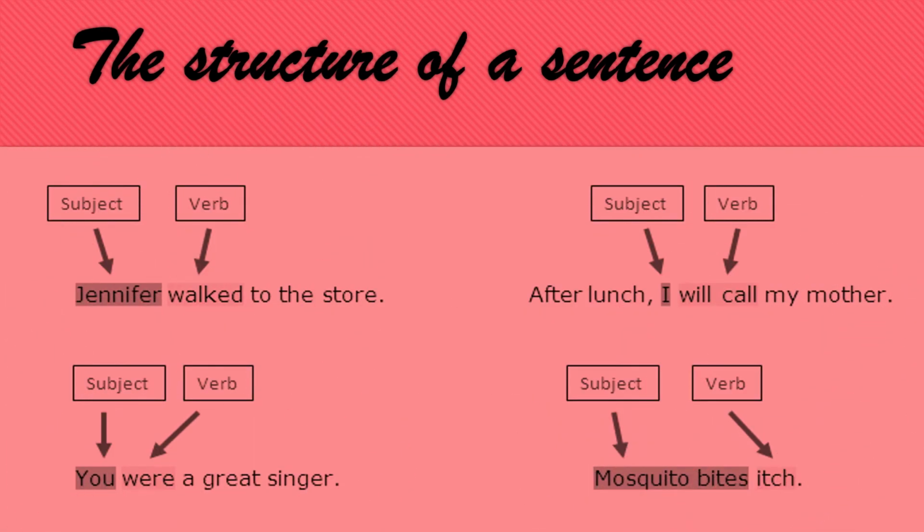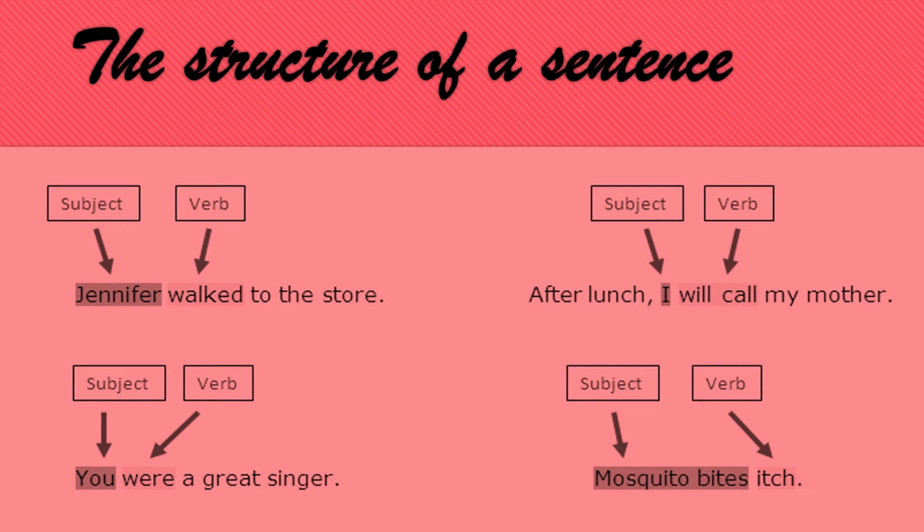Now we go for a sentence structure here. Jennifer walked to the store. What is the subject? Jennifer. And walked is a verb. Jennifer walked to the store is telling about Jennifer. See here: After lunch I will call my mother. Will call is a verb. Subject: I. Here, you were a great singer. Subject is you. Were is a verb.